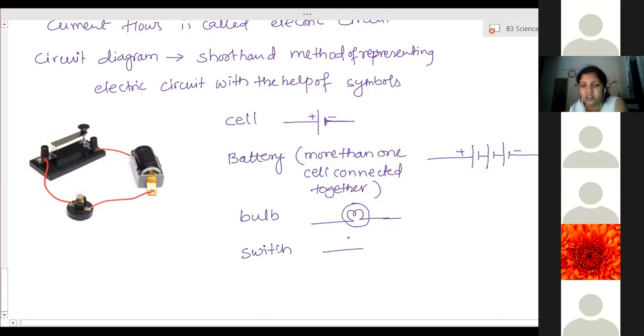Open switch means the circuit is open and closed switch means the circuit is closed. So this is an open switch. There is a gap. This is called an open switch. And when there is no gap, it is tapped down. So this is a closed switch.